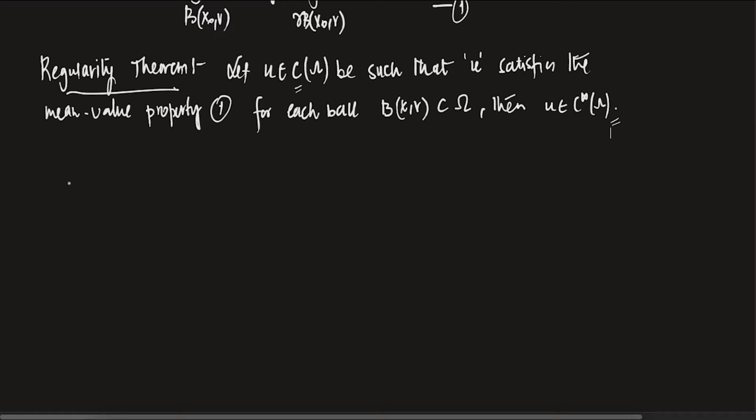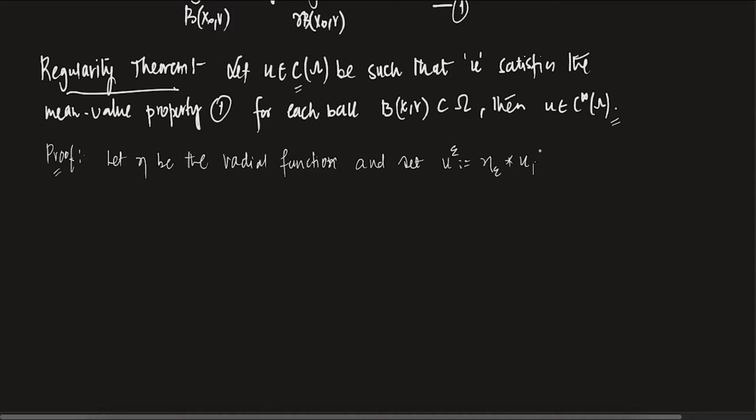How do you prove this? The proof is not very difficult actually. We'll use mollifiers. So, proof. Let eta be the radial function which we have proved earlier, and set u epsilon to be, this is the definition I am writing here, eta epsilon convolution u.